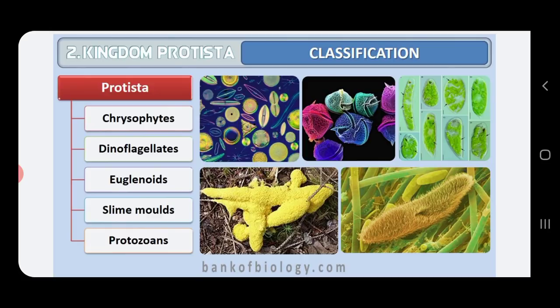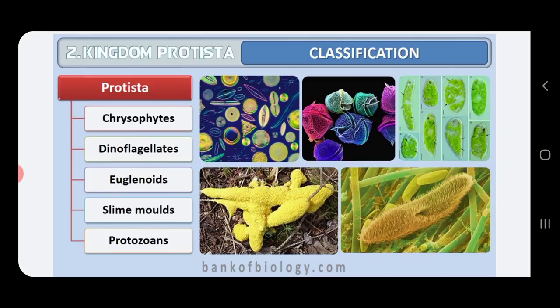Under photosynthetic protists, you have three different types: chrysophytes, dinoflagellates, and euglenoids.